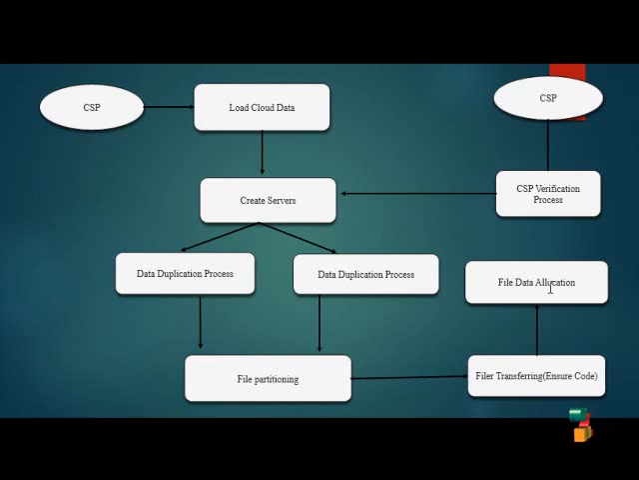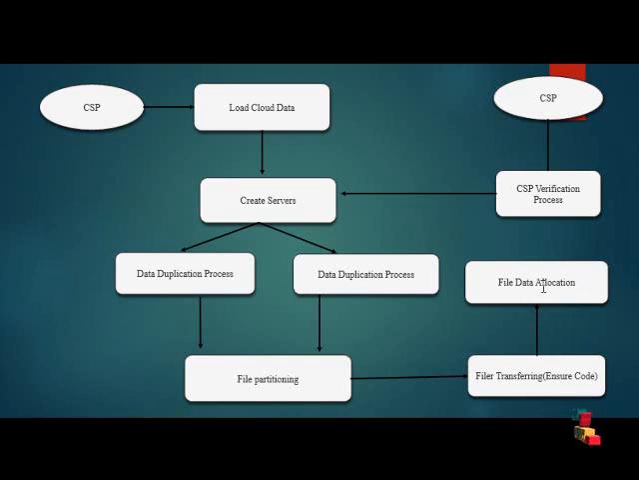So the next process is the file allocation process. The file allocation process means the duplicate copy file can be stored on other servers. For example, the CSP can create 5 servers, and the next process is file partition. The file partition splits the file based on length and size. So this file can be stored on these servers.